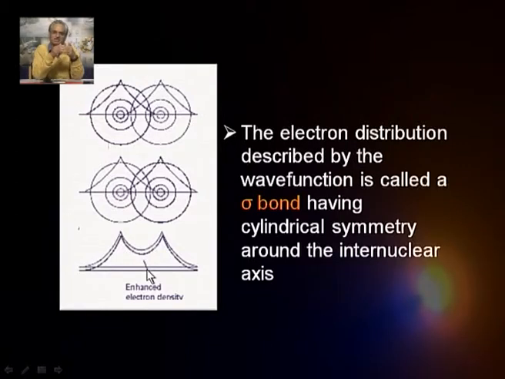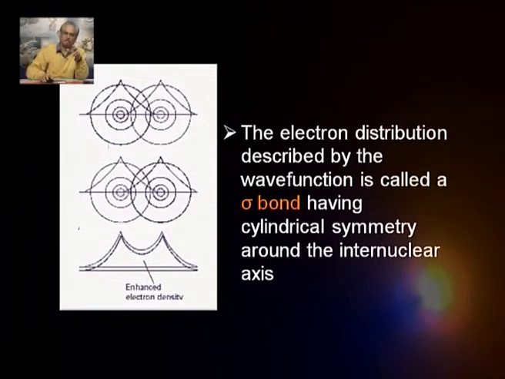This kind of electron distribution, which is described by the wave function we just gave, is called a sigma bond, because this electron distribution is going to have cylindrical symmetry around the internuclear axis. Such a bond formation is because of an overlap along the internuclear axis, and that will be called a sigma bond. We will talk more about it as we proceed further.